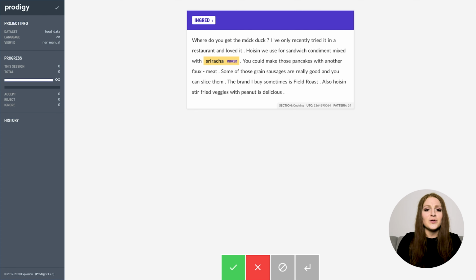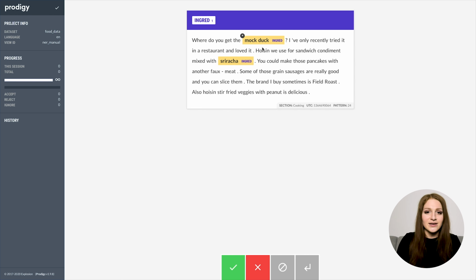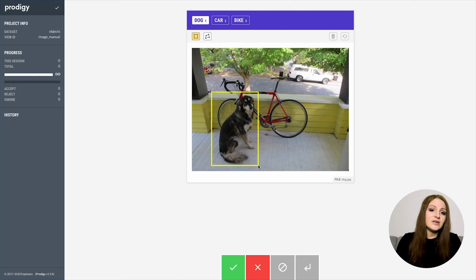I'm also the lead developer of Prodigy. Prodigy is a modern annotation tool for creating training data for machine learning models. It helps developers and data scientists train and evaluate their models faster. It's been really exciting to see the Prodigy community grow so much and also see the tool enable developers to